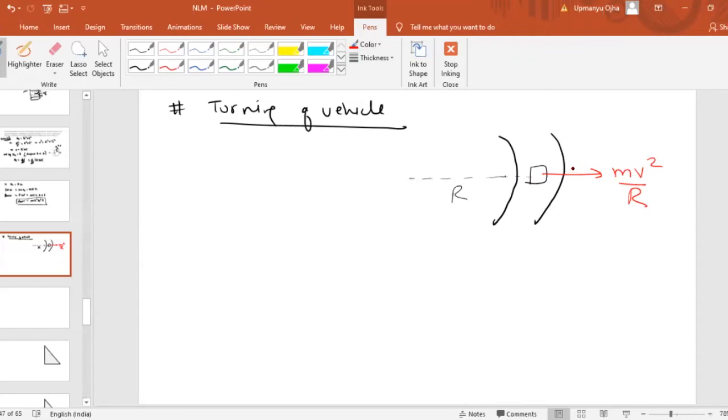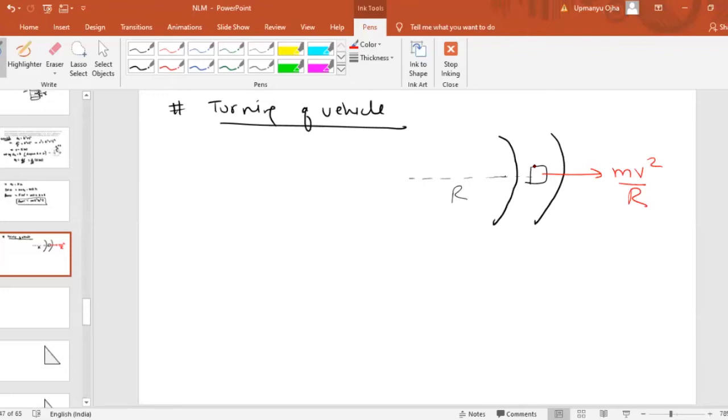Now in order to have a safe turning of the car, the friction force should be enough so that the vehicle will not go away from the road. Because whenever the car is moving on a circular path, a force is there which is acting away from the center. Due to that, the vehicle can go away from the circular road.